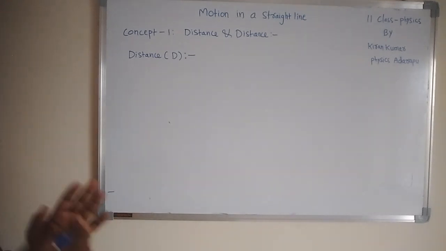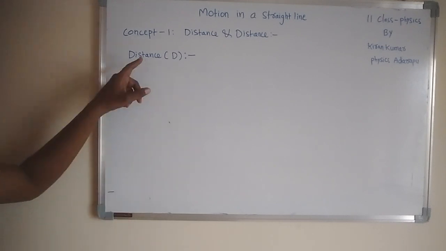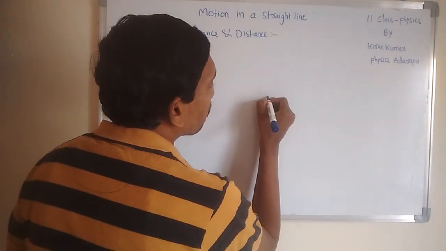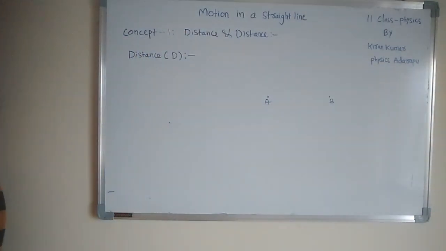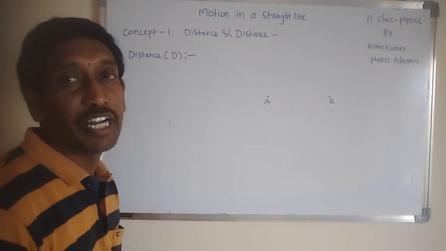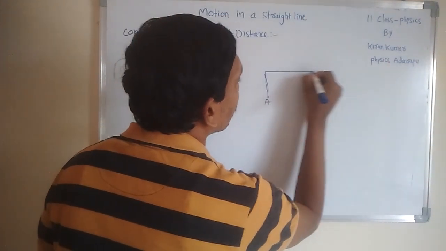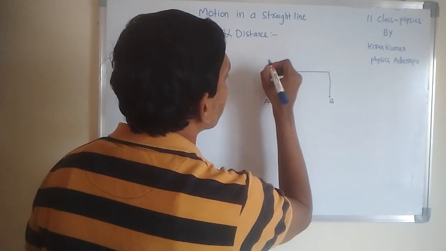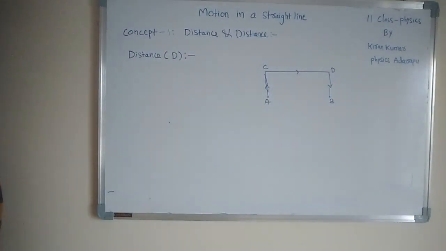The total length of the path traveled by the body is called distance. For example, listen to me. This is position A. This is position B. One object is moving from position A to position B, so the body can move along different paths. For example, this is one path: first it moves from A to C, then C to D, and D to B. So this is one traveling path.